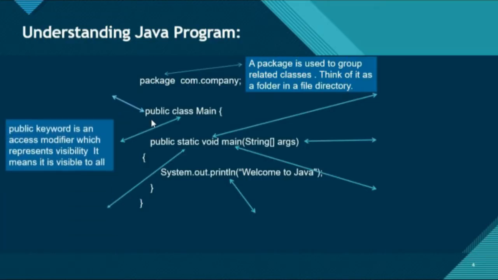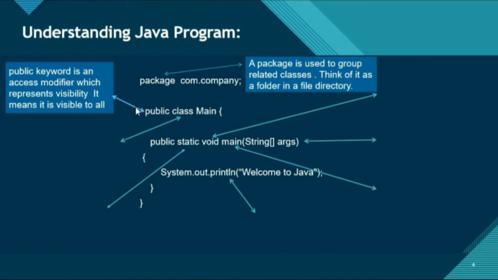What is public? The public keyword is an access modifier which represents visibility. It means it is visible to all. Guys, we will look at this one briefly in our future videos when we start our object oriented programming language. Now guys, let's move on. What is class? The class keyword is used to declare a class in Java. So guys, whenever you are going to create a new class, you have to use the keyword class and then you can create a class in your Java program.